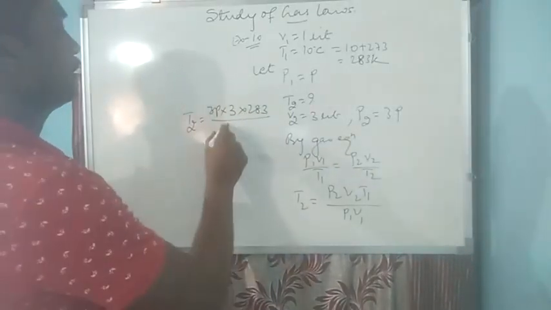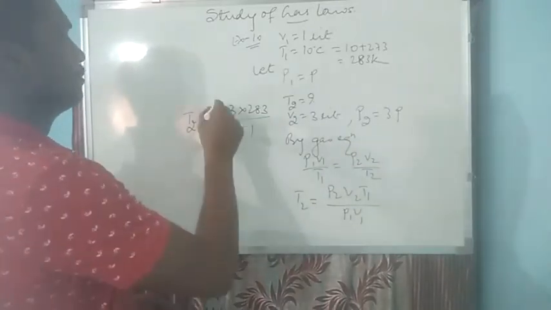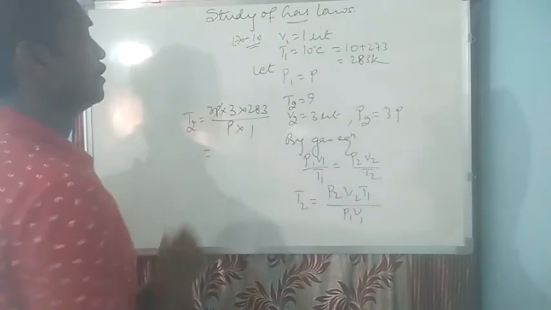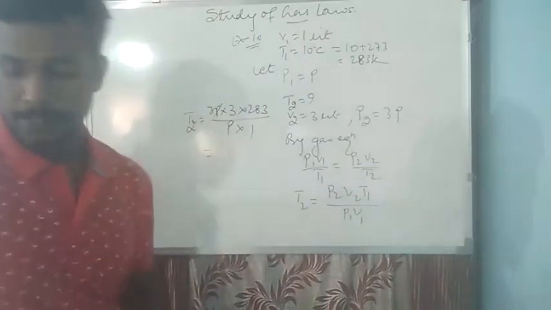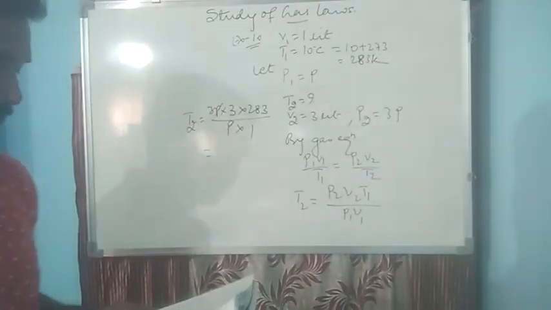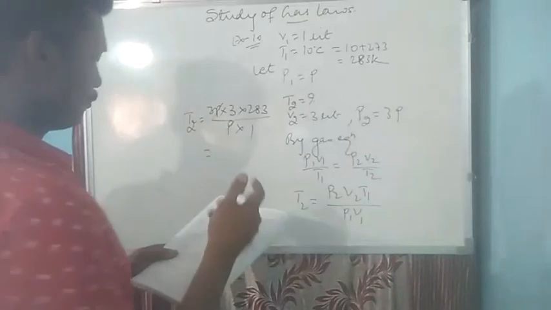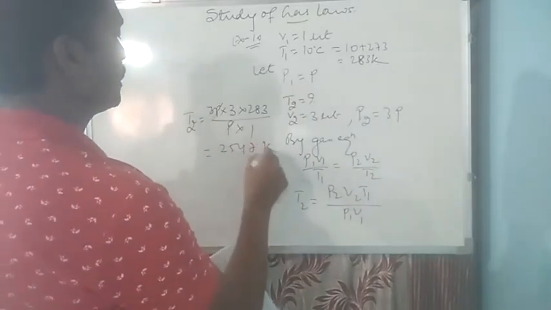P1 is P and V1 is 1. That means we can cancel this P and we'll get the answer. When you multiply these three, you'll get the answer as 2547 Kelvin.